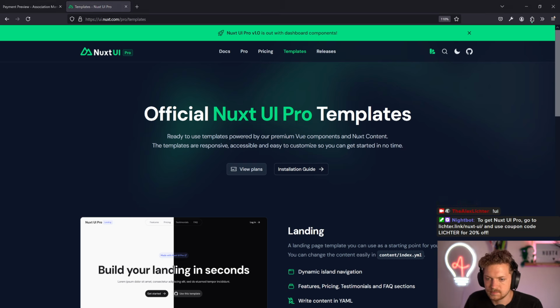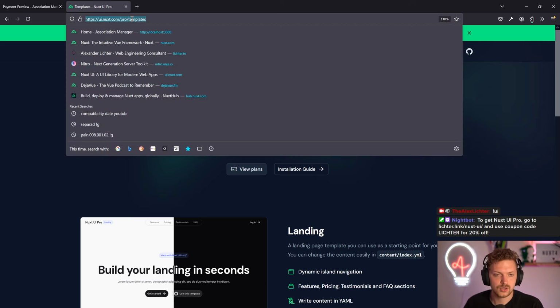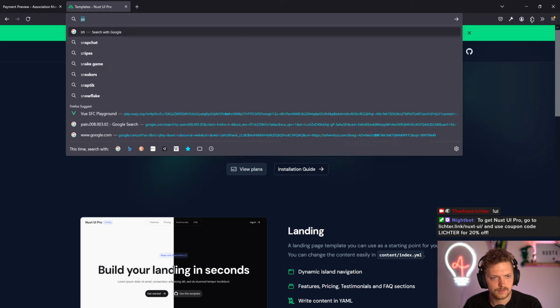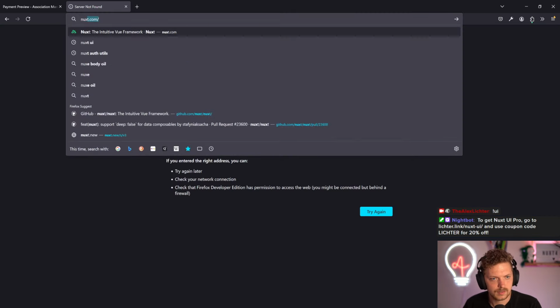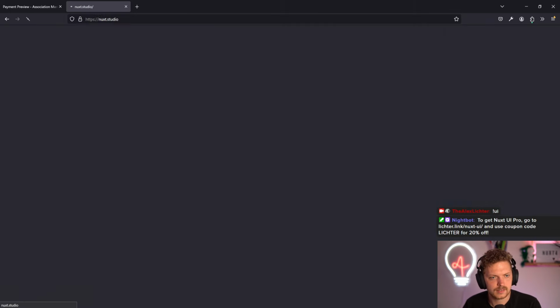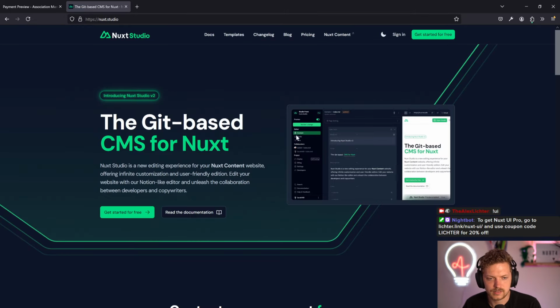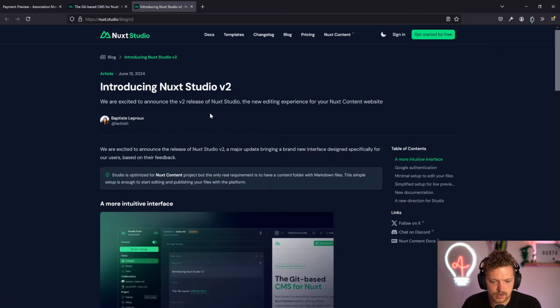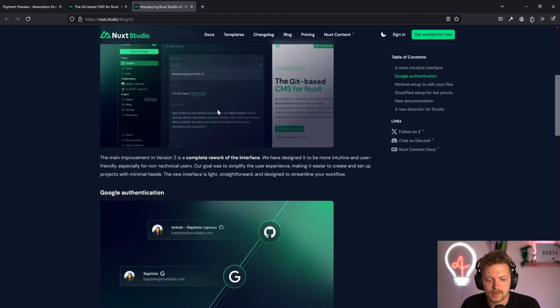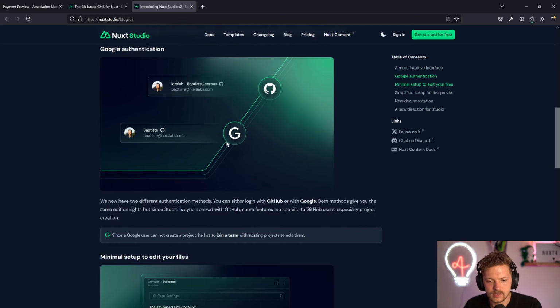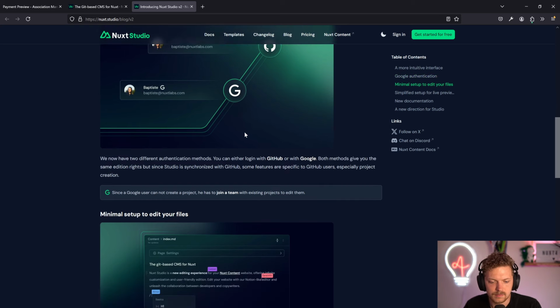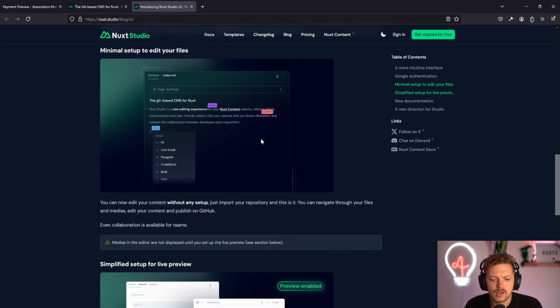And then for services, yeah, we have Nuxt Studio. I think it's studio@nuxt.com, but I'm not entirely sure. Nope. Nuxt.studio it is. It's this fancy TLD. That's always nice. Here we go. So that's also got a pretty nice version bump. Nuxt Studio version 2. So it's basically, together with Nuxt Content, technically a Git-based CMS for Nuxt itself.